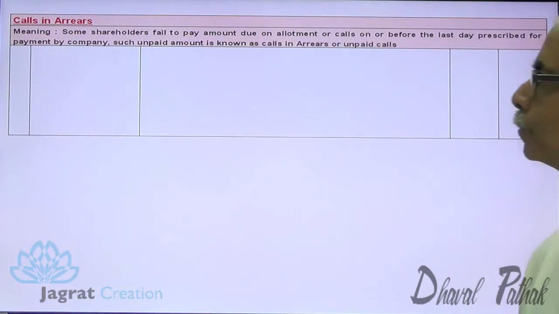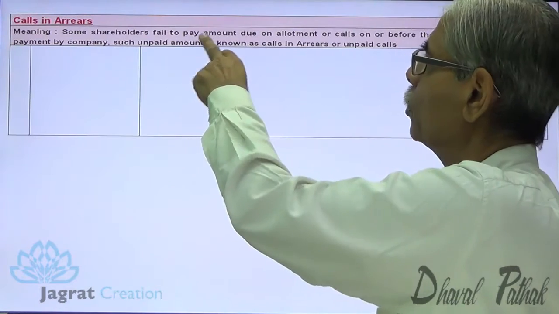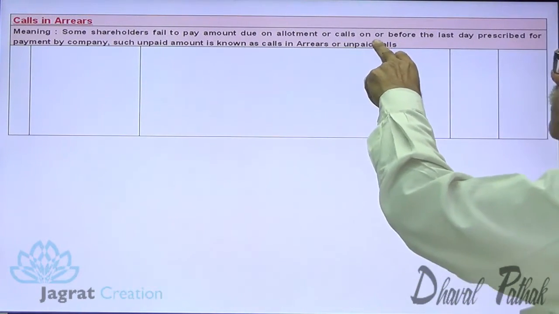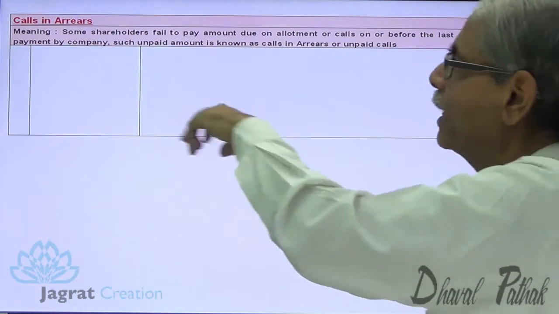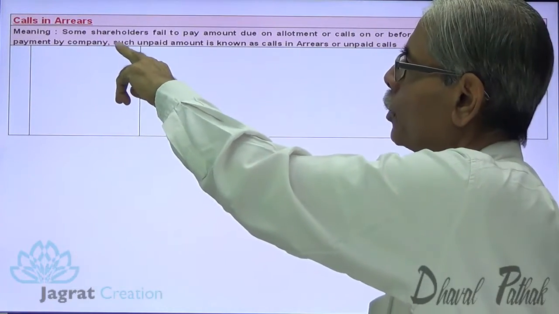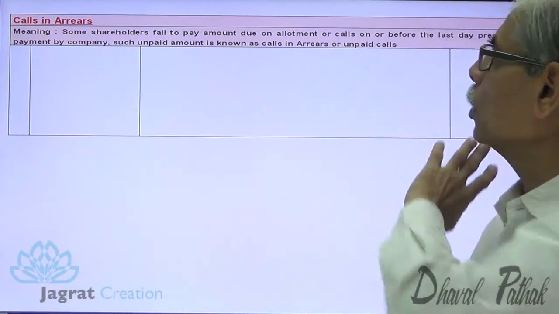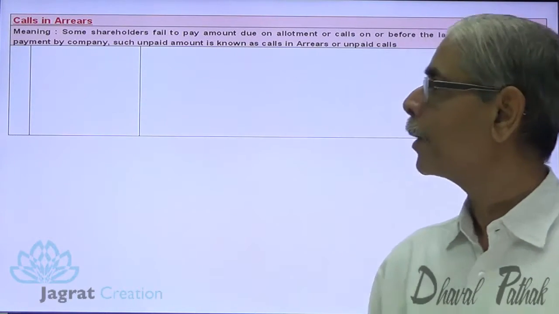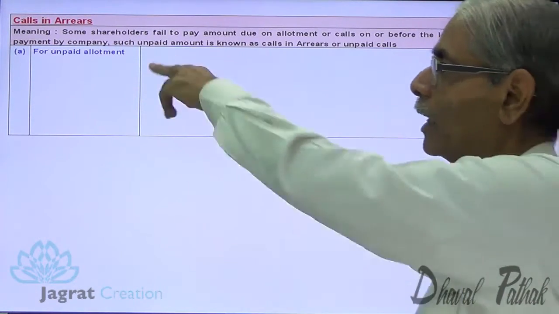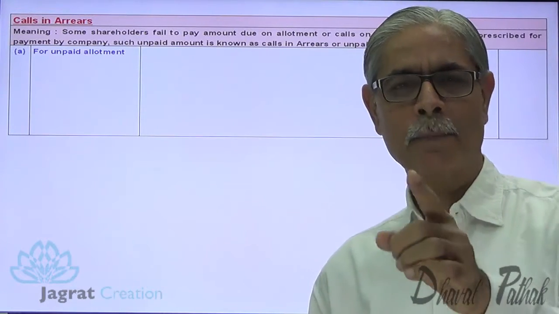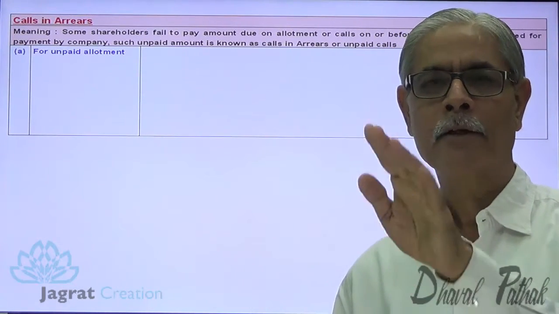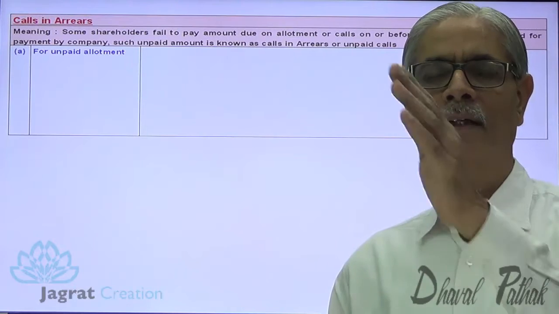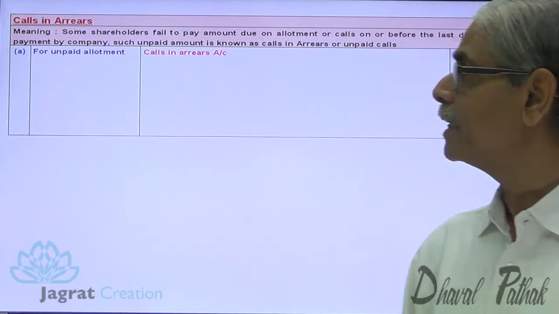Just observe. Some shareholders fail to pay the amount due on allotment or calls on or before the last prescribed date for payment by the company. Such unpaid amount is known as calls in arrears, or unpaid calls. Now, if the allotment dues are unpaid by a shareholder within the time prescribed, what is the entry?